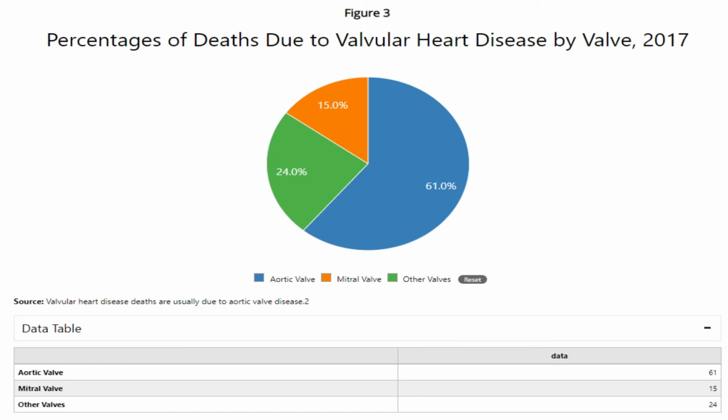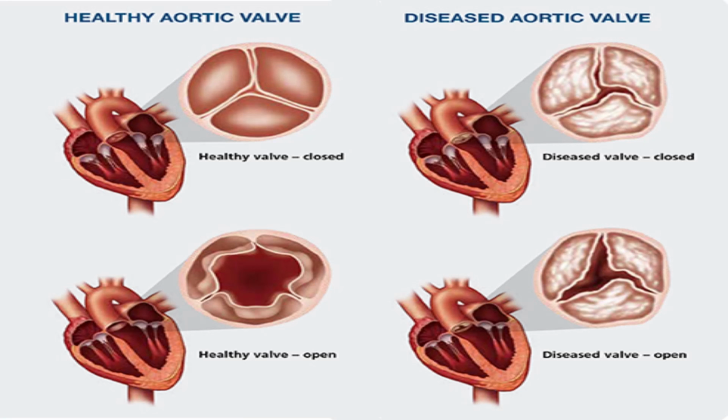About 2.5% of the US population has valvular heart disease, but it is more common in older adults. About 13% of people born before 1943 have valvular heart disease. Those who have a history of heart disease or heart attack are more at risk. This disease can also be congenital, meaning present at birth.